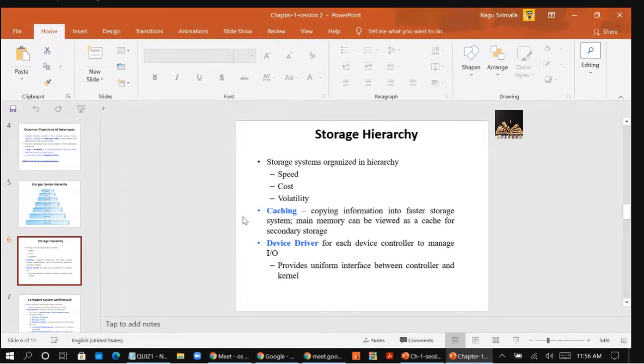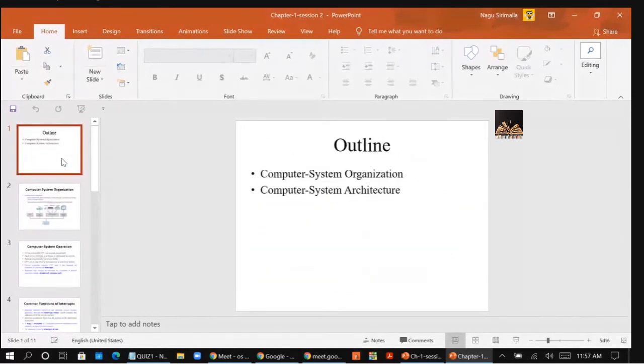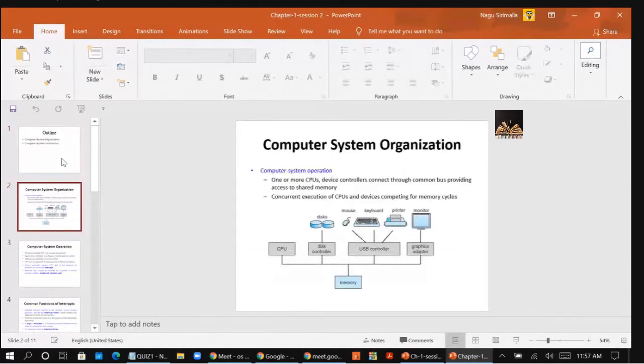If you see the diagram, as I told you, each device has a device controller. Each device controller has a local buffer storage and a set of special purpose registers also.